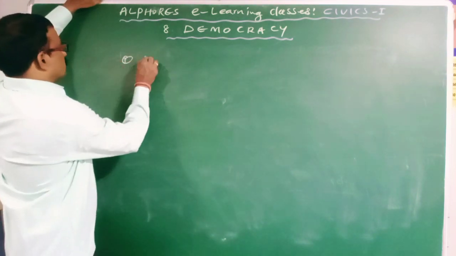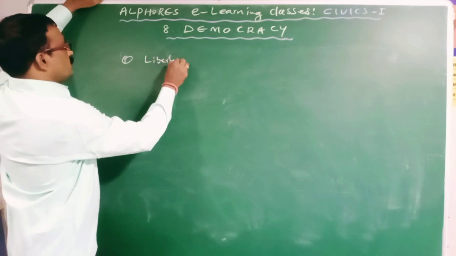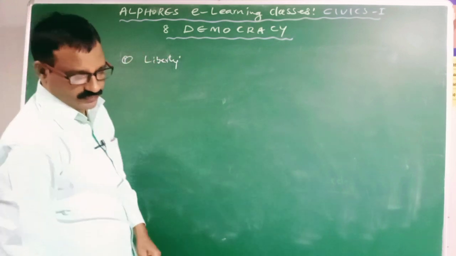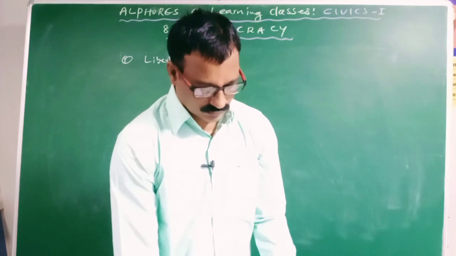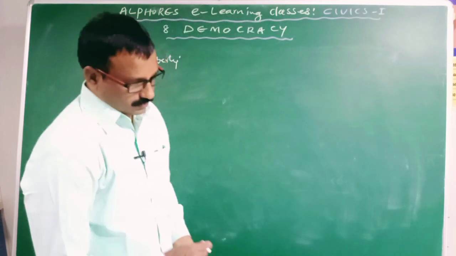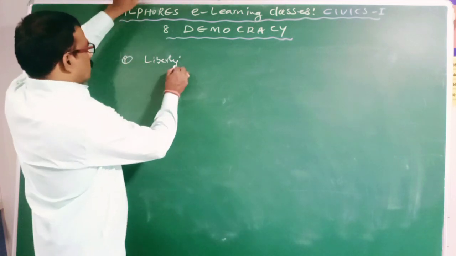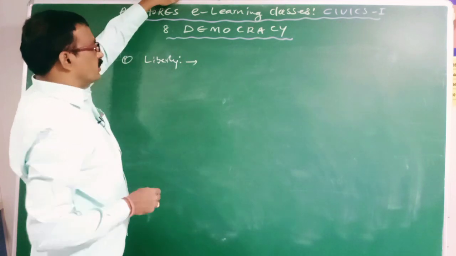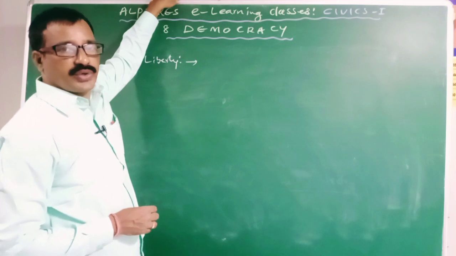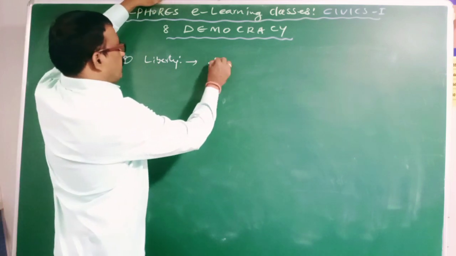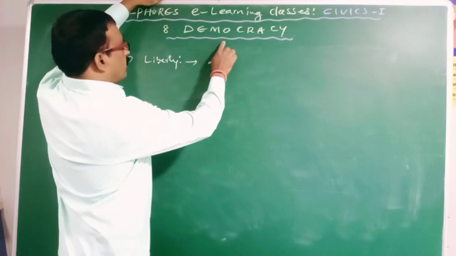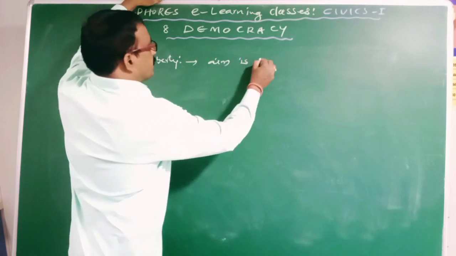So the first one is liberty. The first and foremost aim of democracy is securing maximum liberty to its citizens.